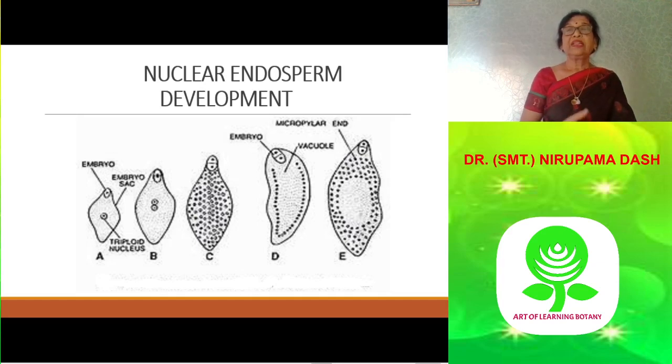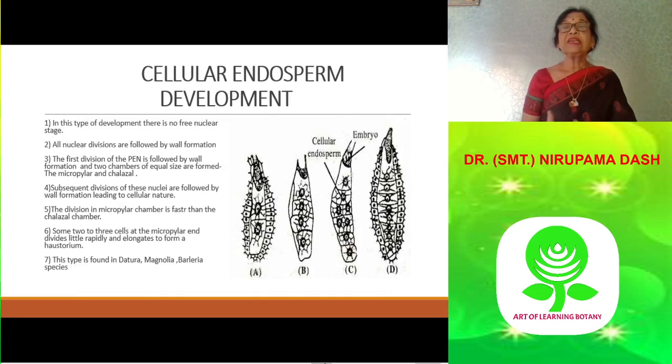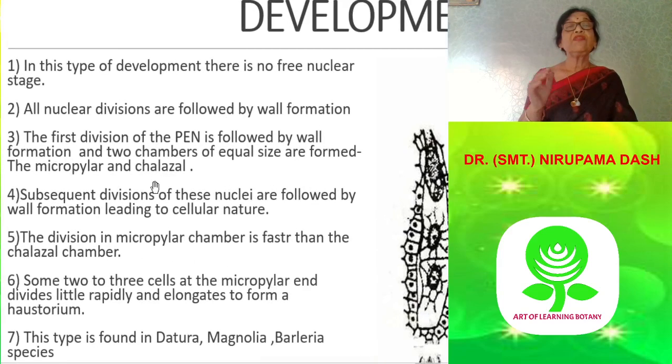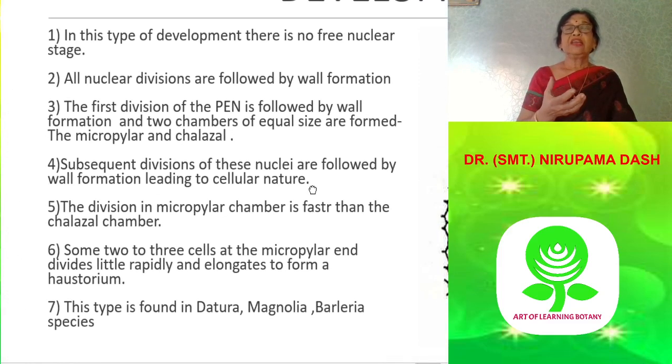Let us see the cellular type. This is the second type, and here the primary endosperm nucleus divides and redivides and forms many nuclei, but there is immediate cell wall formation. The nuclear divisions are followed by cell wall formation, and it develops a cellular nature.